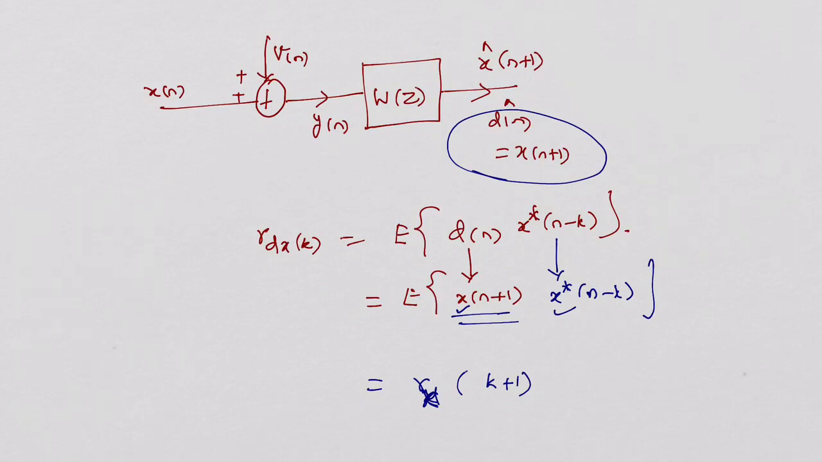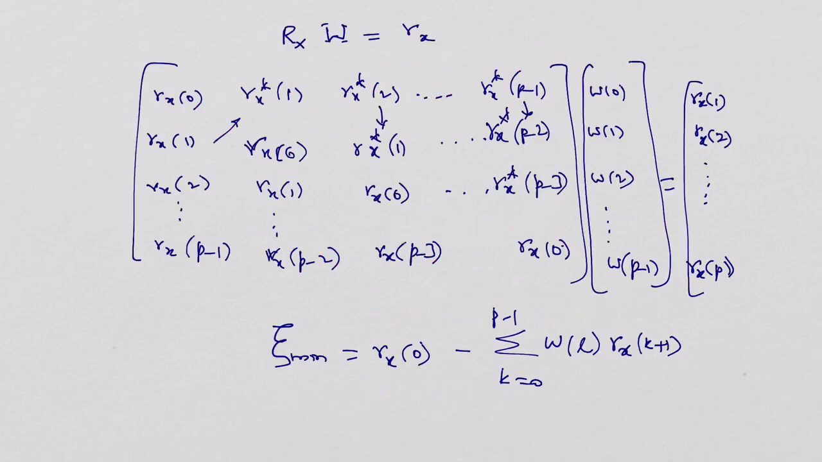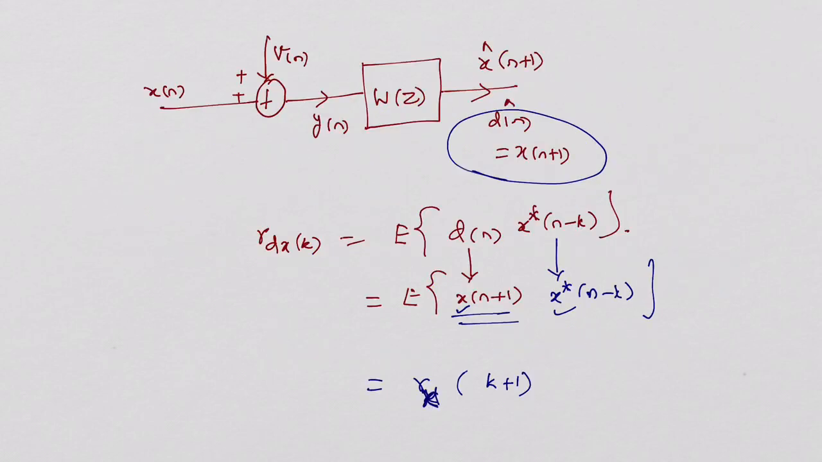So let's see. rdx of k is equal to expectation of d of n into x asterisk of n minus k. D of n is actually x of n plus 1, so x of n plus 1 into x asterisk of n minus k. As you all know, it is only the second order statistics between x and x. So it is rx of k plus 1. So rdx is converted into rx of k plus 1.